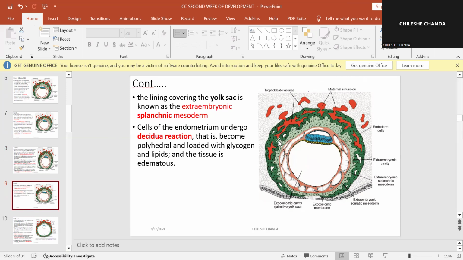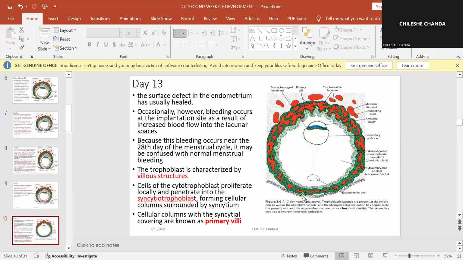Decidual reaction means they become polyhedral and they are loaded with glycogen and lipids, okay? And this tissue starts becoming edematous, okay? Now, by day 13, the surface defect in the endometrium has healed. Occasionally, some people may develop some bleeding on that particular day, okay? So at the implantation site, this pregnant woman may develop a little bit of bleeding, okay?